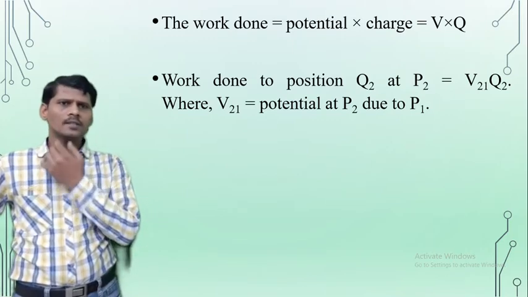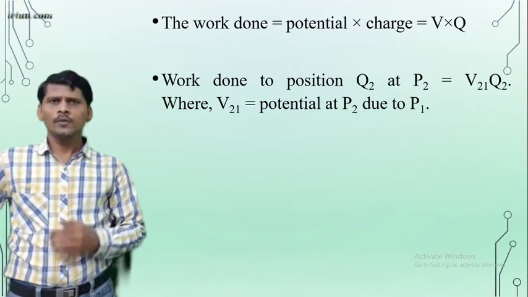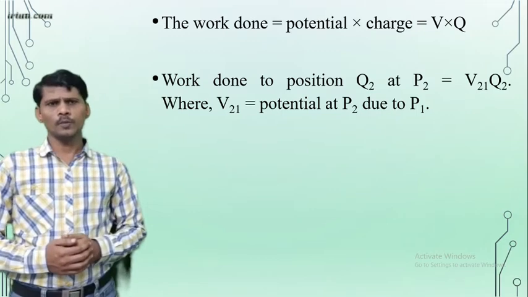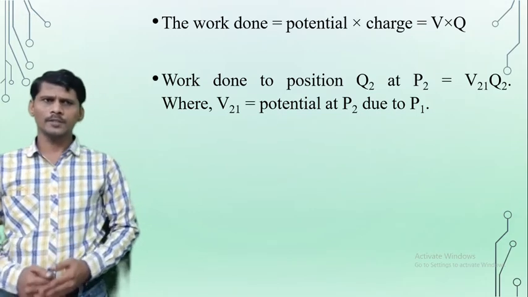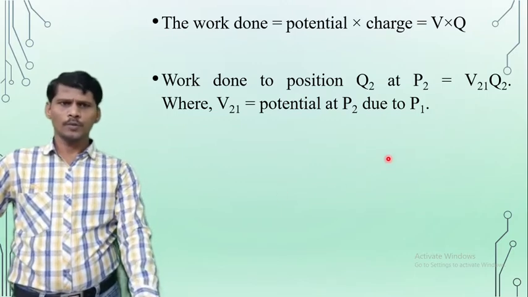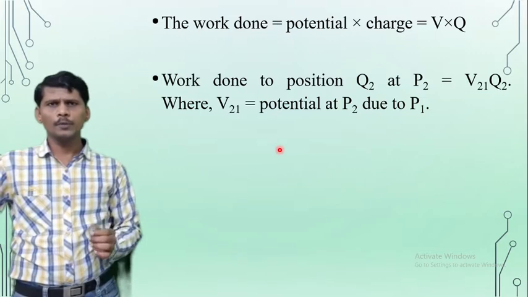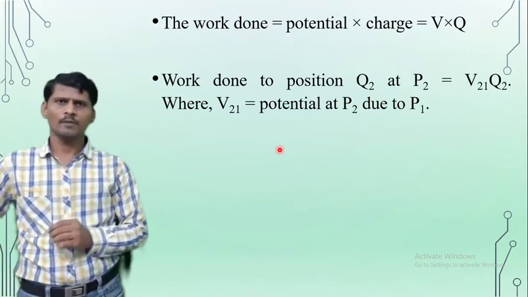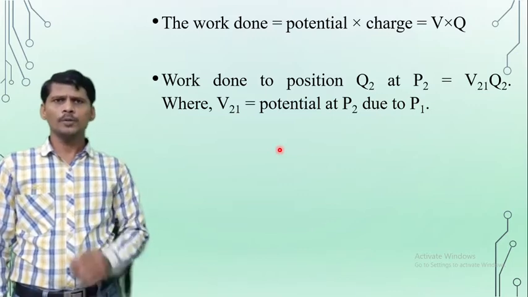The work done to position Q2 at point P2 is V21 into Q2, where V21 is the potential at point P2 due to P1.